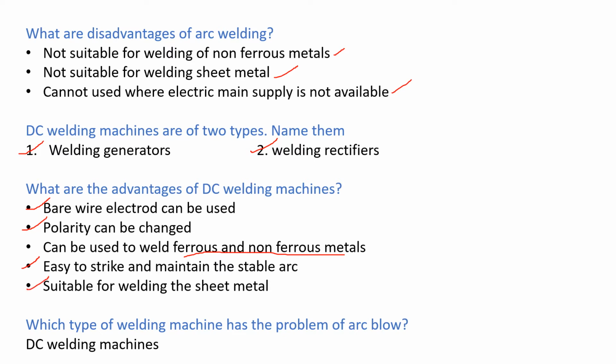Next question. Which type of welding machine has the problem of arc blow? It is a very important question. Arc blow. The DC welding machines have the problem of arc blow.